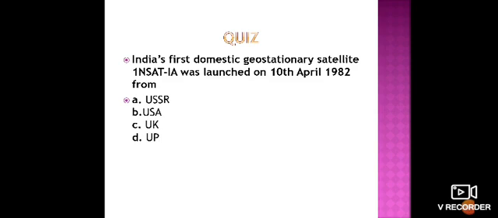That means India's first domestic geostationary satellite INSAT 1A was launched on 10th April 1982 from which area? Okay, so please note this question.